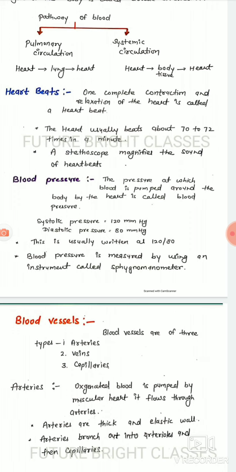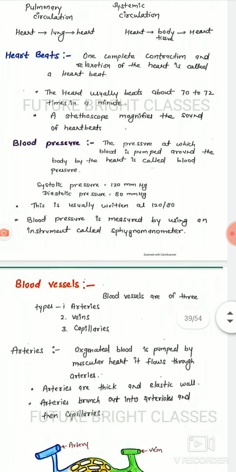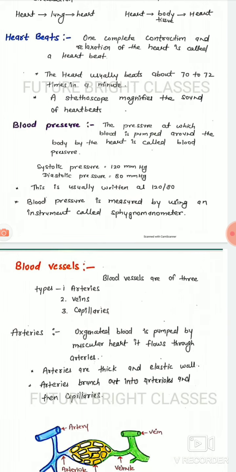Systolic pressure is equal to 120 mmHg. Diastolic pressure is equal to 80 mmHg. This is usually written as 120 by 80. Blood pressure is measured by using an instrument called a sphygmomanometer.